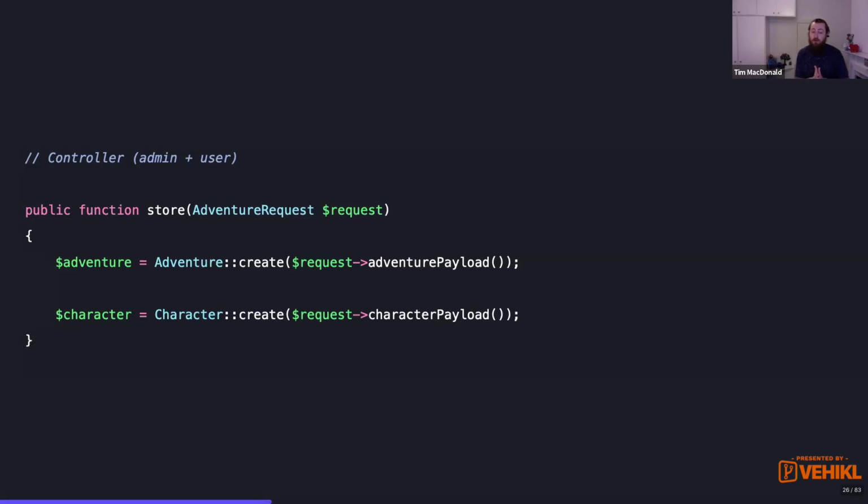I think it was Caleb Porzio, our previous speaker, who said you can push conditionals to the very edges of your system, so much so that they pop off completely. And that's what we've done. The admin and the user flow no longer have a conditional to check if we're in the admin or the user area. And we've thinned out our models by removing those static factory methods off the models.